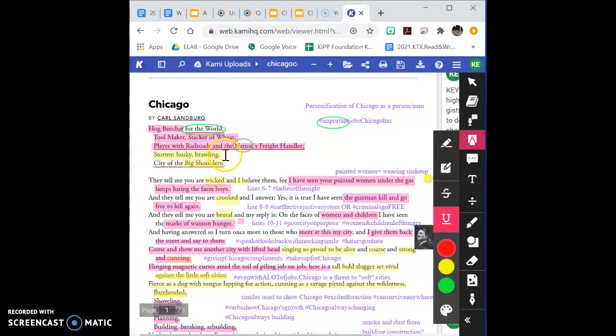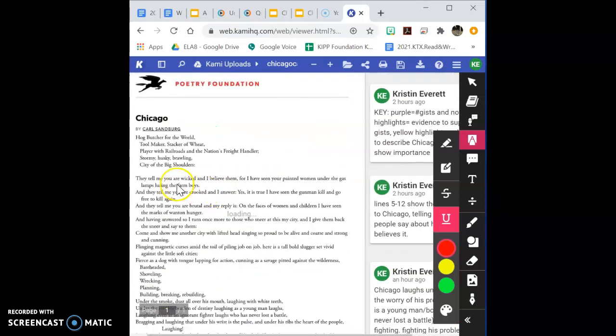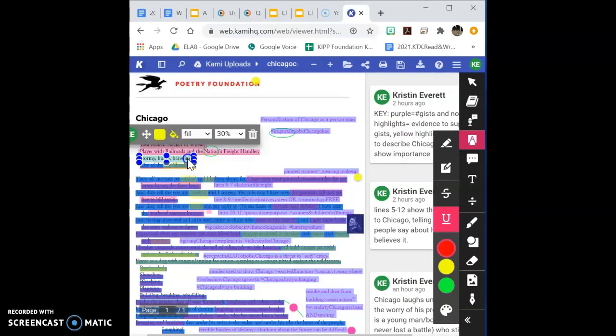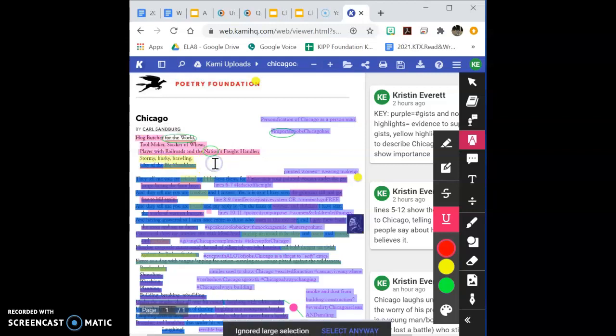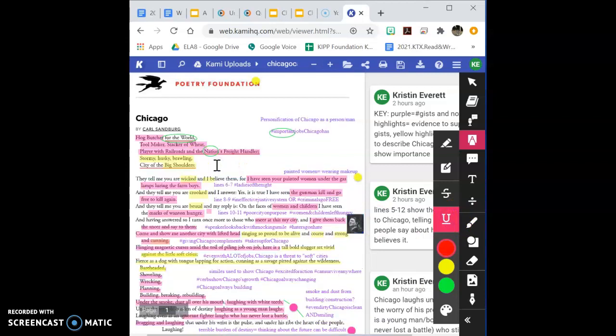And of course, it won't highlight here, but that's what this should be, stormy, husky, and brawling as well. All right, so I have those things underlined: butcher for the world, nation's freight handler, stormy, husky, brawling, big shoulders, right?